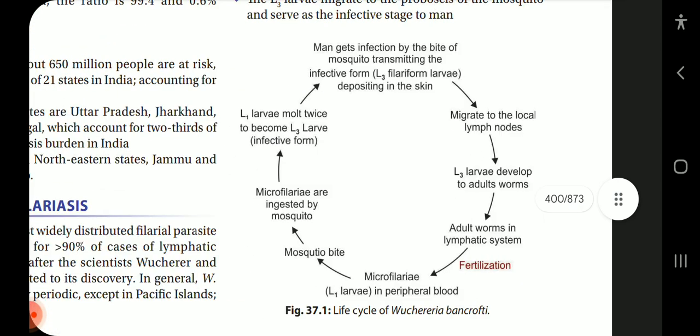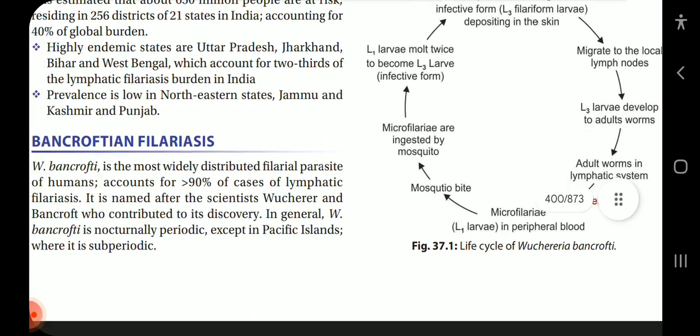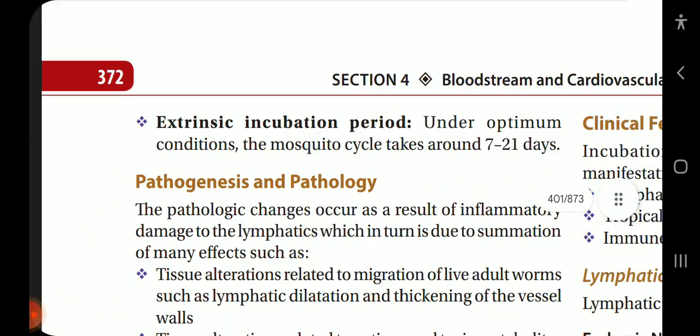In this flowchart, we can see the life cycle of Wuchereria bancrofti. Starting from mosquito bite, microfilariae are ingested by the mosquito. L1 larva molt twice to become L3 larva, the infective form. Man gets infection by the bite of the mosquito, transmitting the infective form L3 filariform larvae, depositing in the skin. These migrate to the local lymph nodes. Then these L3 larvae develop into adult worms. Again, adult worms in the lymphatic system undergo fertilization to produce microfilariae, which produce L1 larvae in the peripheral blood. This is again transmitted by a mosquito bite. Now, the extrinsic incubation period: under optimum conditions, the mosquito cycle takes around 7 to 21 days.